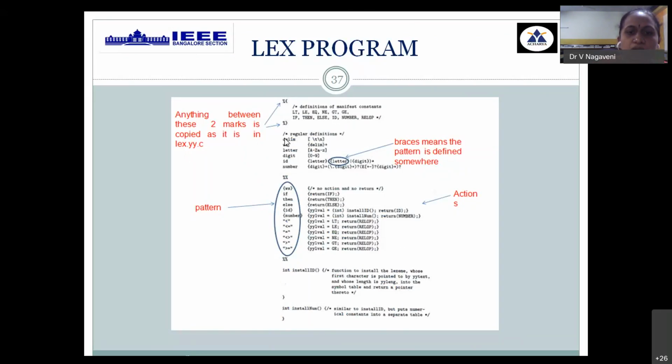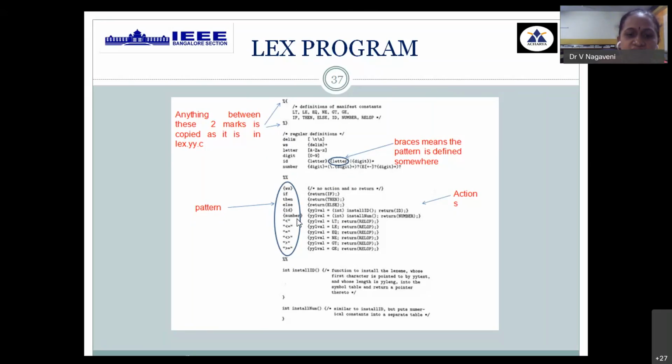Then you have all the information, followed by the regular expressions you are defining. These are all the declarations you are providing. Digit indicates what regular expression, id indicates letter followed by letter or digit, and what type of white space characters. All these regular definitions are defined. Till here it is called the declaration part. So a regular expression and its new name, which is called a regular definition, are defined.